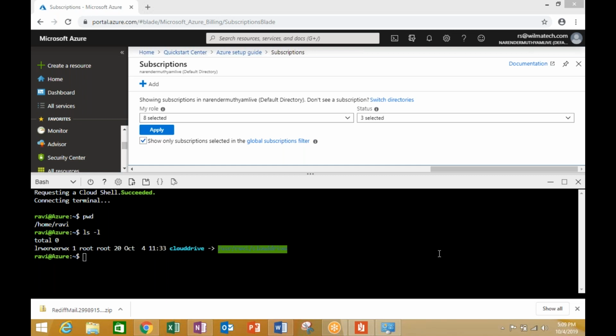So let me go back to this. To come back to our discussion, you can see that I have this kind of environment, which is PowerShell, Cloud Shell. One thing you must understand here is that this Cloud Shell we have opened within the portal. That means through the portal, you clicked on this particular icon.